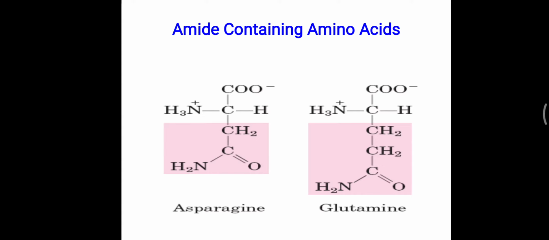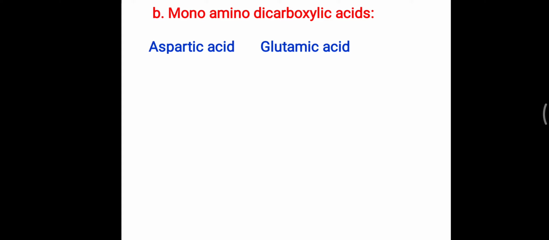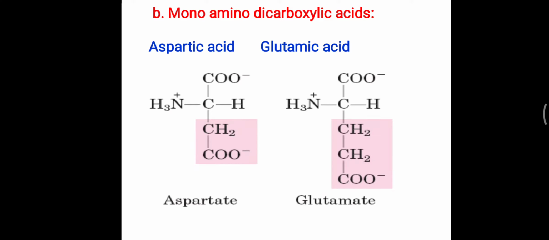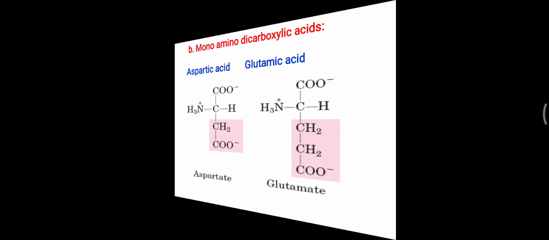Further, in this aliphatic second group, that is monoamino dicarboxylic acid, which contains aspartic acid and glutamic acid. Here the interesting thing is that an additional carboxylic group is present, so it is more negatively charged as compared to any other amino acid. These two, aspartic acid and glutamic acid, have other names, aspartate and glutamate. These two are the monoamino dicarboxylic acids. Dicarboxylic means two carboxylic groups are present, so that is another category in this aliphatic amino acid.